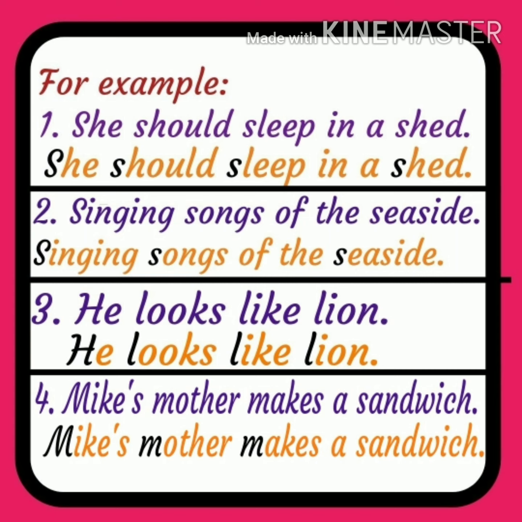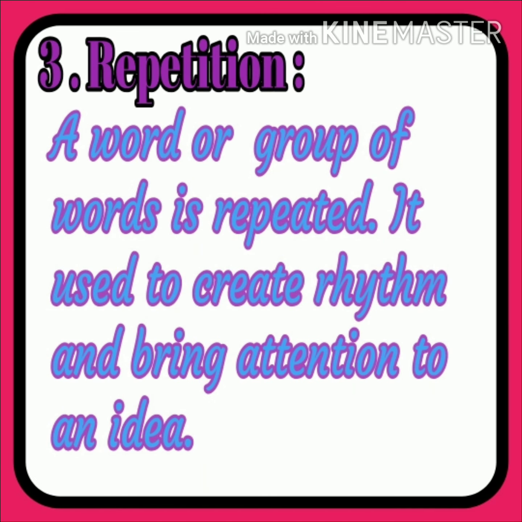That is why this sentence is of alliteration figure of speech. I hope students you have understood how to identify an alliteration figure of speech from the sentence. Now let's move towards the third figure of speech, and it is repetition.